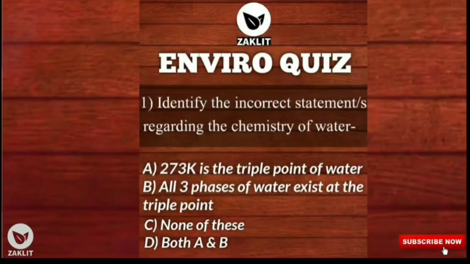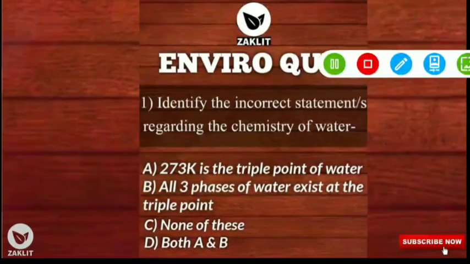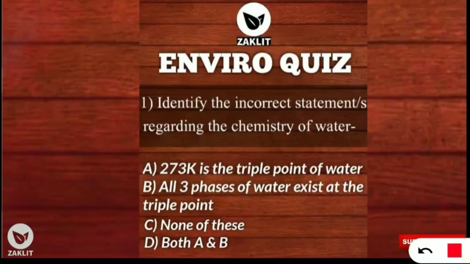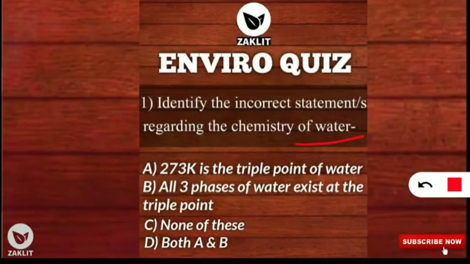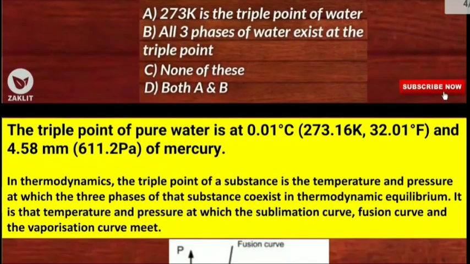The first question was: identify the incorrect statements regarding the chemistry of water, and the statements were: 273 Kelvin is called the triple point of water. All three phases of water exist at the triple point. None of this, A and B. So here the correct option will be option number C. Yes, none of these are incorrect statements because it was asking for incorrect, and we will know about this triple point and all this concept in the next slide. Let's move on to the next slide.